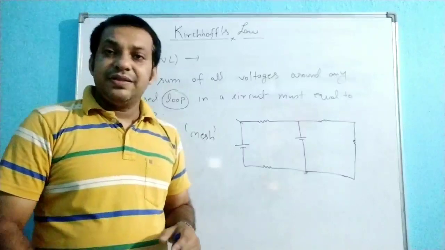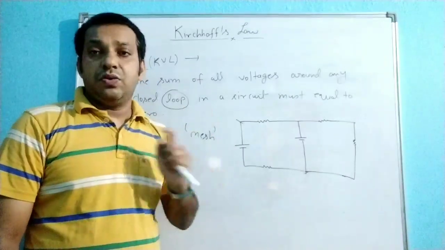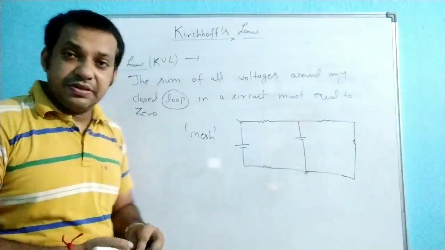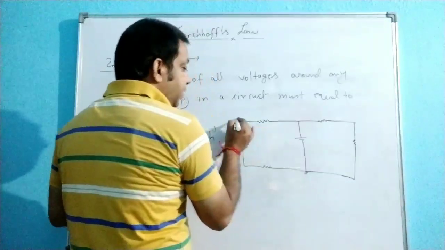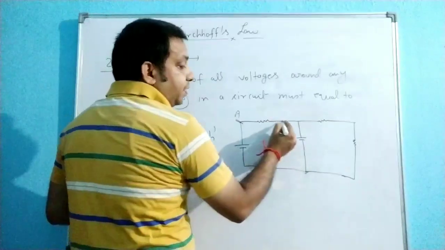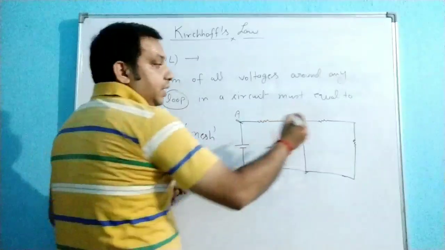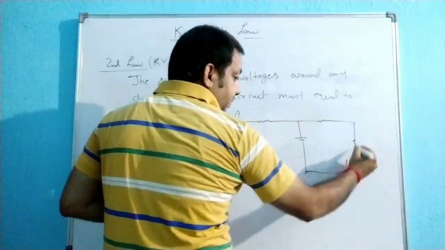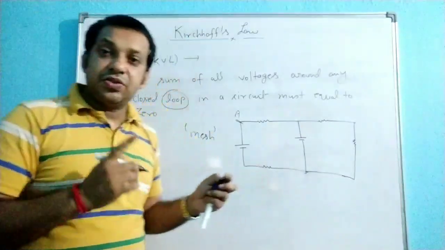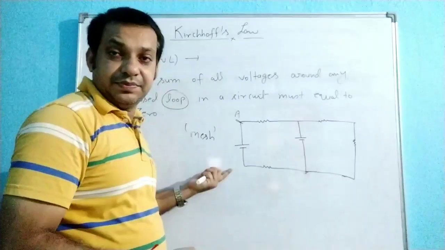See, mesh is the shortest loop in a circuit. Mesh is the shortest loop or the simplest loop in a circuit. You can see here, suppose this is the point A. If you start from this point A, you can reach A again by this path, or you can move from this path. So there are two possibilities, but the shortest path is this one. So this is called the mesh.